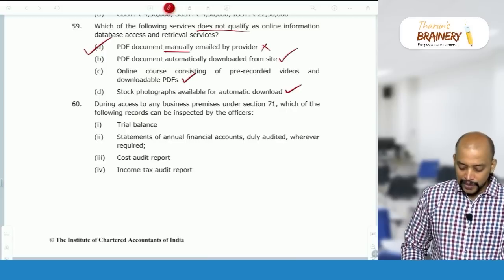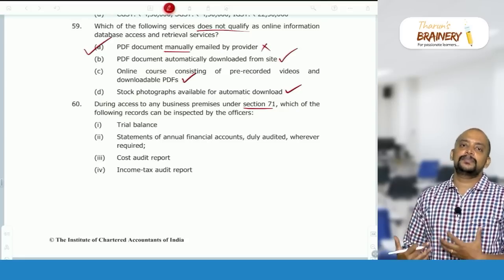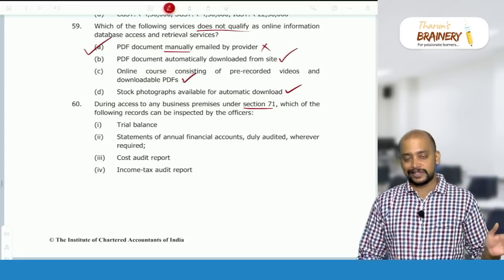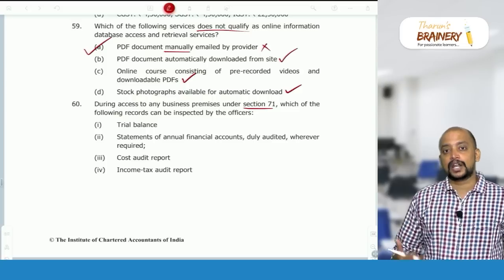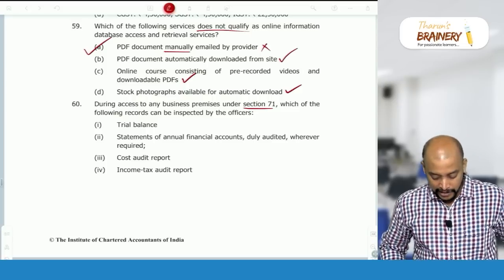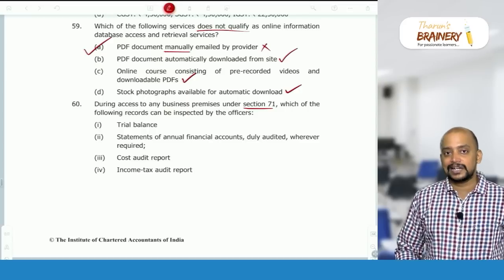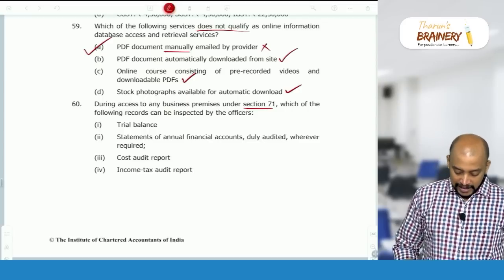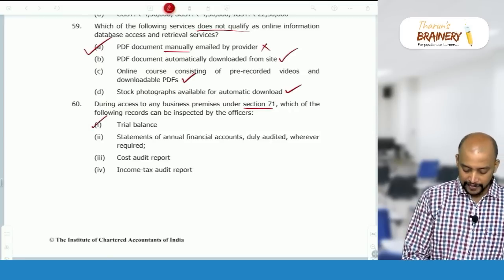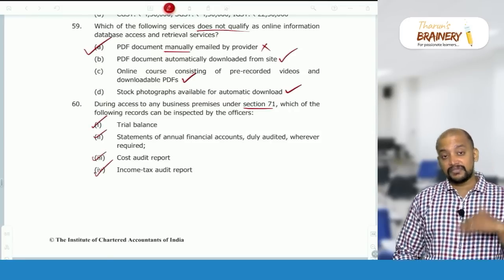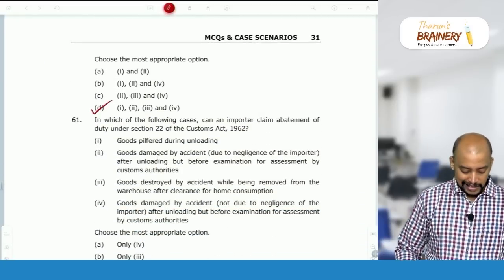Then 60, during access to any business premises under section 71. Section 71 empowers the officer to access the business premises, and that does not require any suppression of turnover or suppression of stock, etc. Which of the following records can be inspected? All records which are required to be maintained under section 35, trial balance, financial accounts, cost audit report, income tax audit report, everything. All these records can be verified, and further to this, records under section 35. Okay, so option D is the answer.